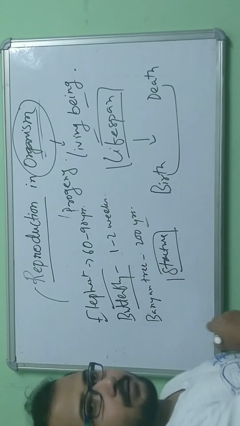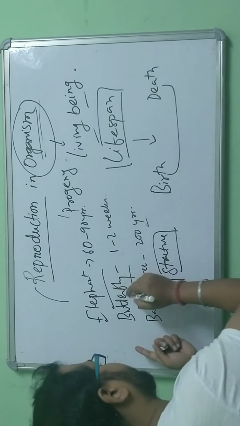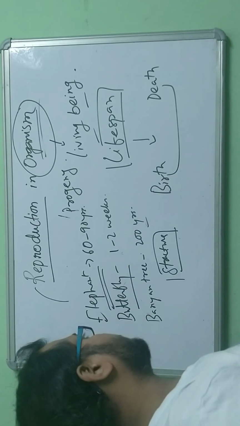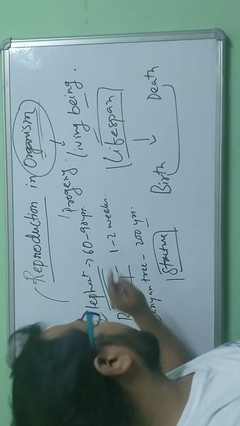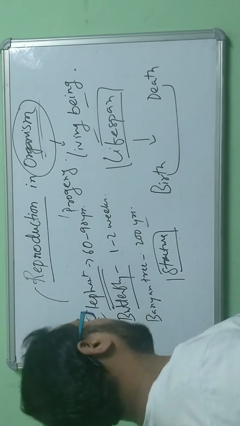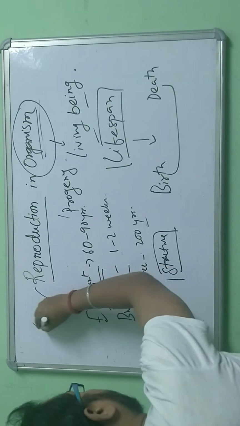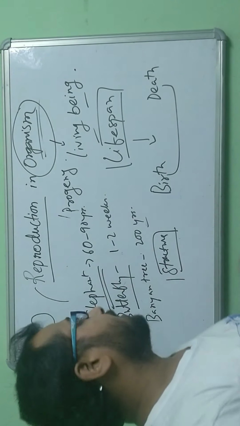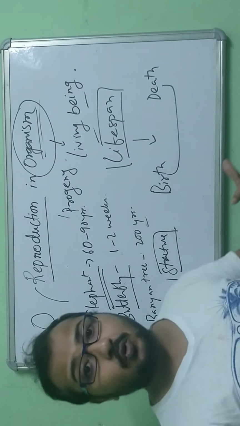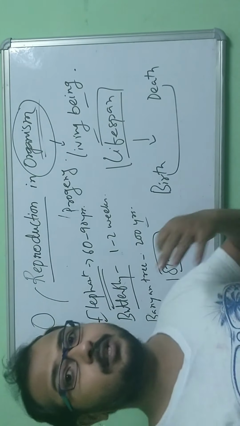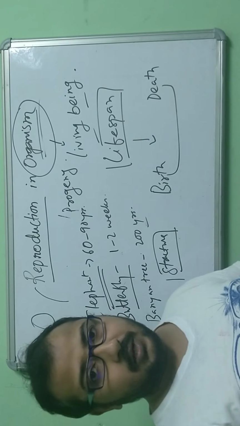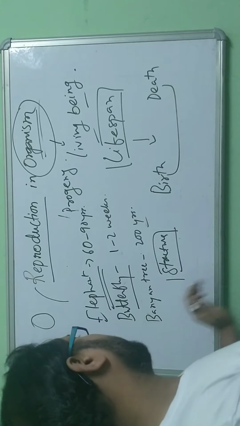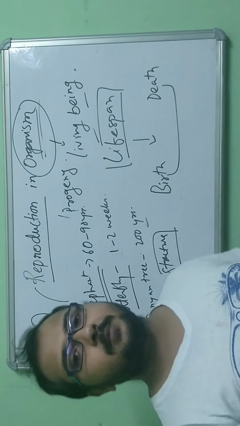The structure of the butterfly and the structure of the elephant have a huge difference. That's why we see the difference in their lifespan. You can take the example of any unicellular organism, it may be a bacteria, it may be an amoeba. In that case the lifespan is much less compared to other multicellular organisms. That is why the lifespan varies from organism to organism.